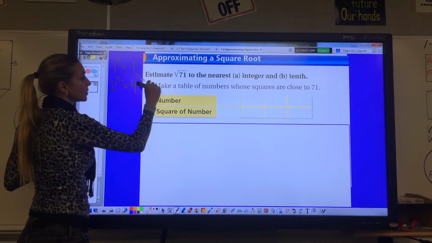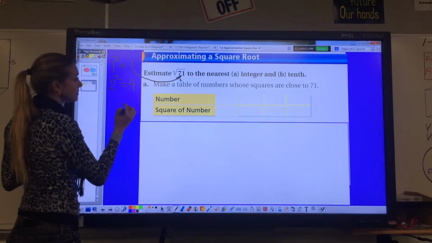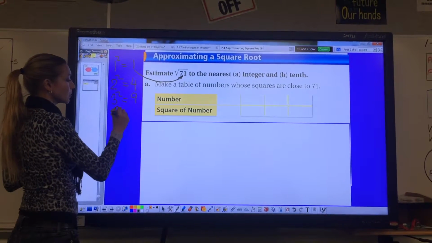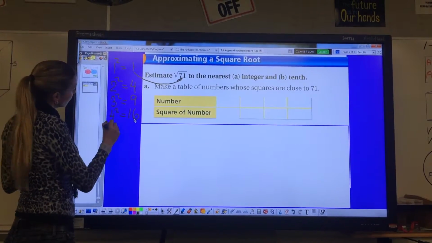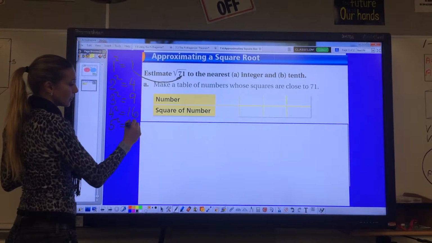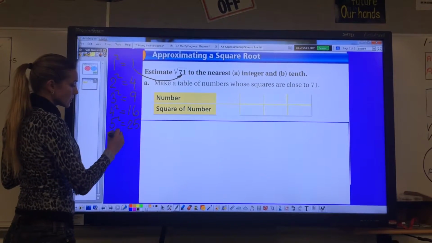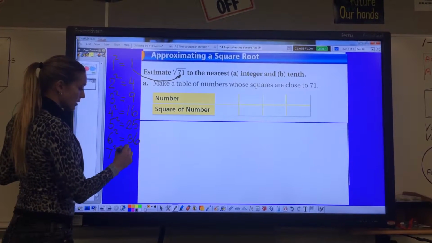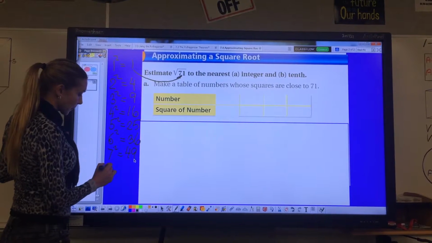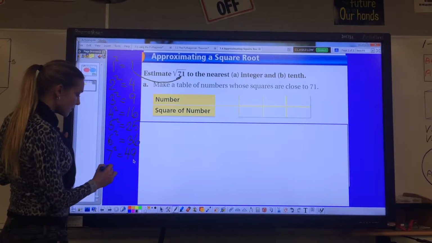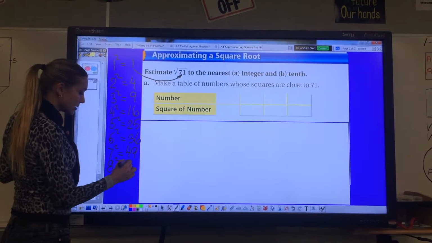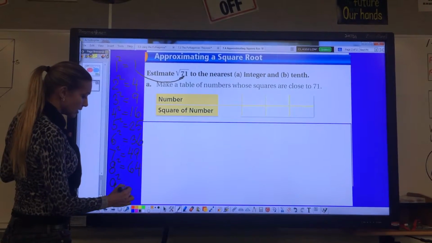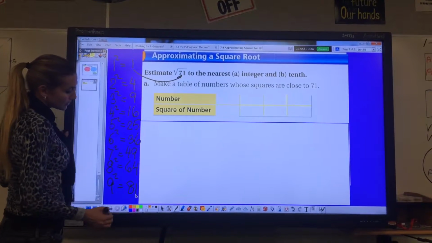And I need to find a number that is going to be close to 71. 3 squared, 9. 4 squared, 16. 5 squared, 25. 6 squared, 36. 7 squared is 49. Am I getting closer? I sure am. 8 squared is 64, right? 9 squared is 81.